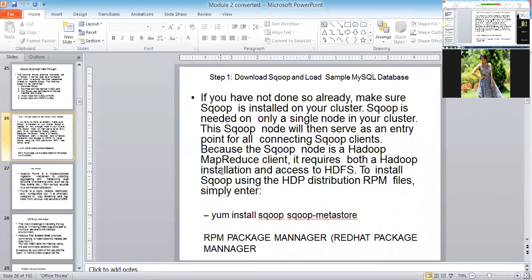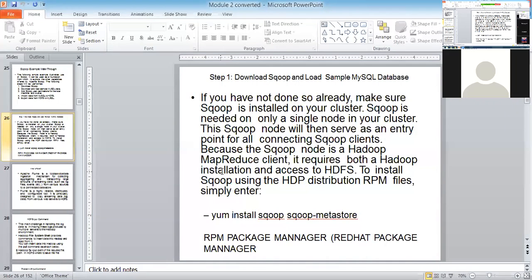So how to install Sqoop on HDFS, the Hadoop distributed file system? You need to use the command yum. What's the purpose of yum? It consists of all the packages that are required to install Sqoop. Not only Sqoop, for any other languages, yum is a command which helps you install the packages. What kind of packages do I require? I require the RPM package. What is the meaning of RPM? Red Hat Package Manager. So what I'm going to do is tell yum install sqoop.